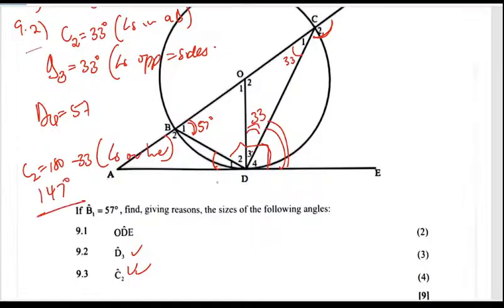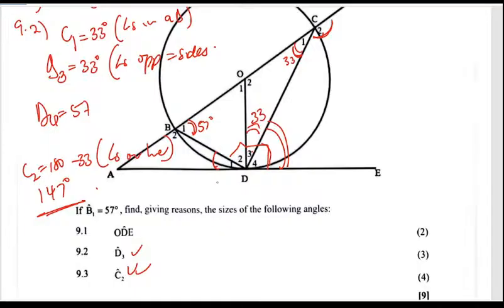So that is how quick I would have obtained that for 4 marks. Because one, I've already clarified that my C1 was 33. Who said C2, man? We said C1, not C2. We're writing something else. Okay, C1 is 33, then yeah, so you get the 4 marks for that.